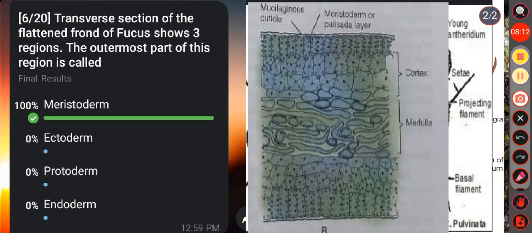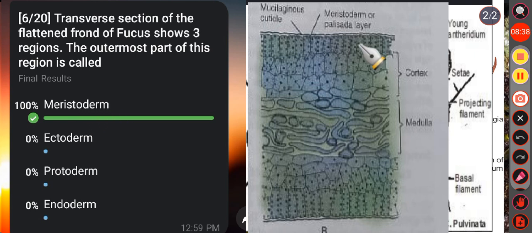Okay. Then question number 6. Transverse section of the flattened frond of Fucus shows three regions. The outermost part of this region is called option A meristoderm, option B ectoderm, option C protoderm, option D endoderm. Here the correct answer is option A, that is meristoderm.